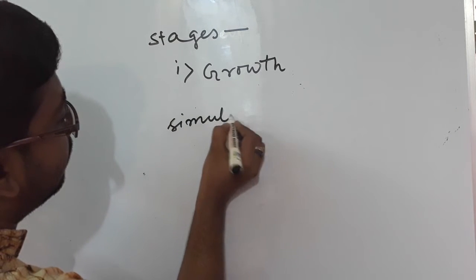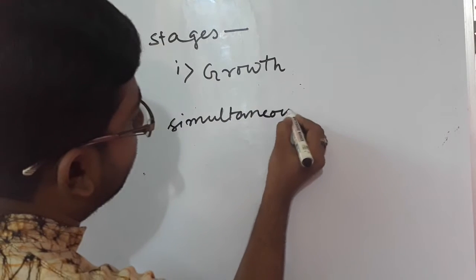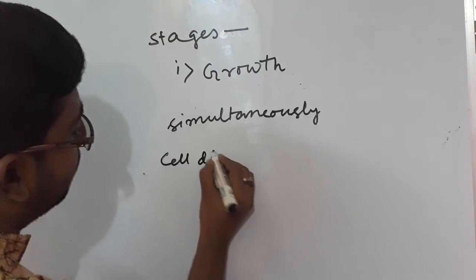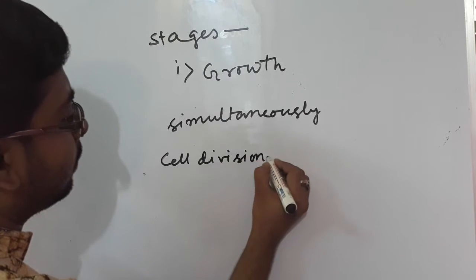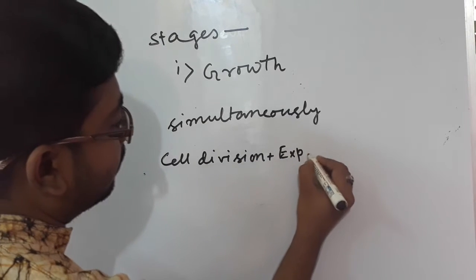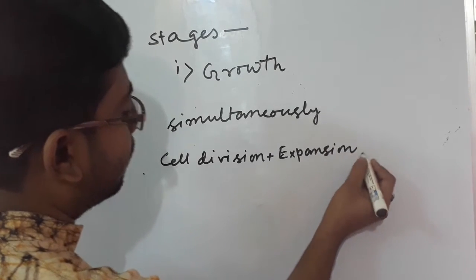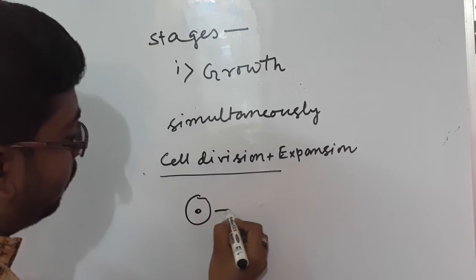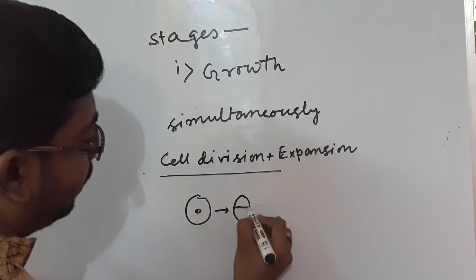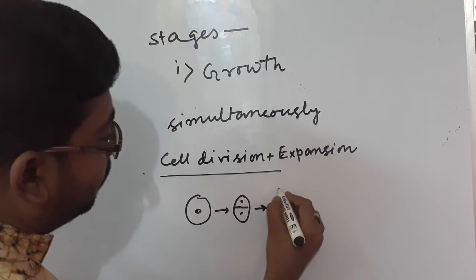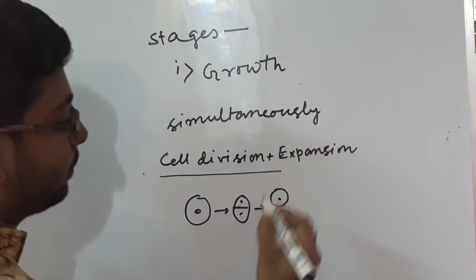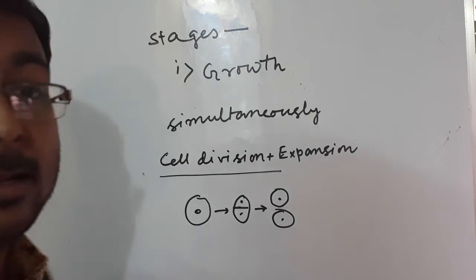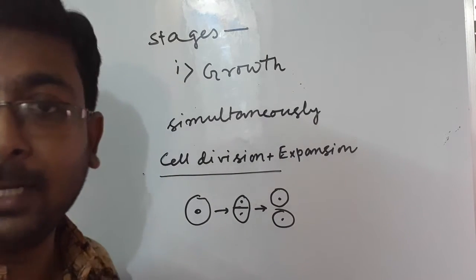When a cell divides from one to another, it will expand up to a certain size. Cell division and expansion simultaneously occur particularly in plants, but not in mammals. Okay.